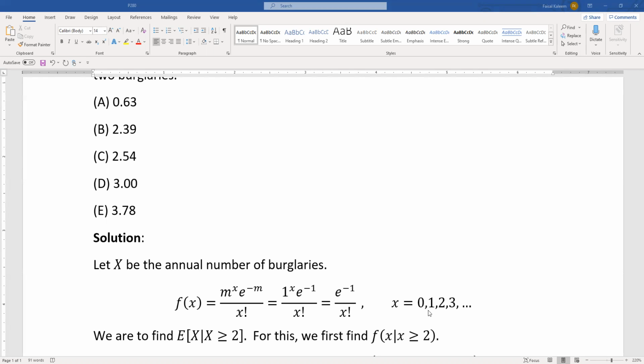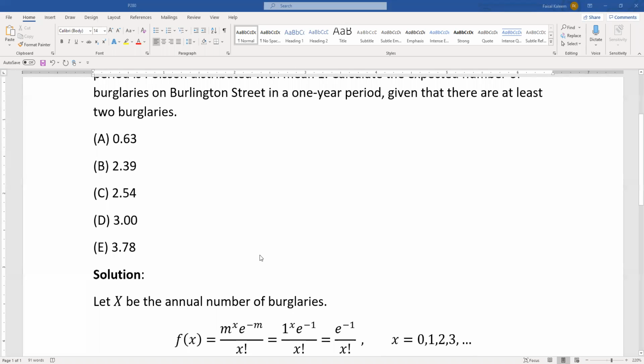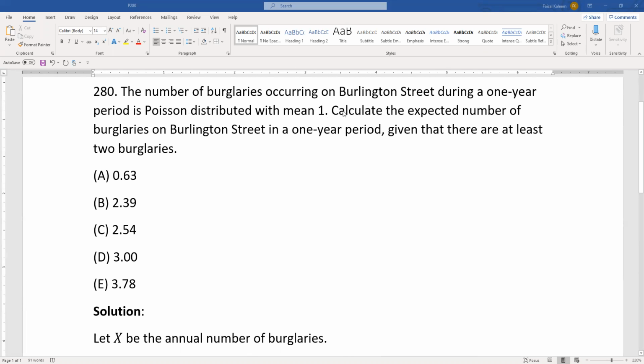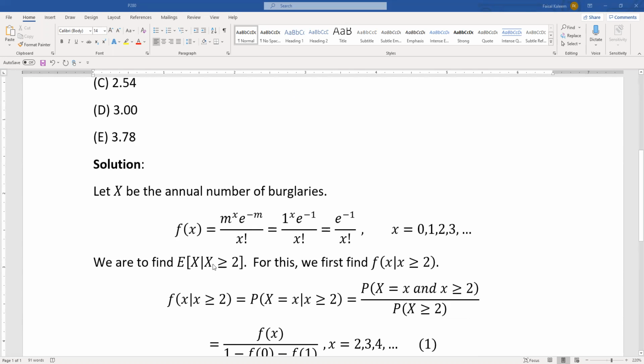We have to find the expected value of X given X is greater than or equal to 2, right? Expected number of burglaries given that there are at least 2. So E of X given X greater than or equal to 2. For this, we need the corresponding PMF, f of x given X is greater than or equal to 2.